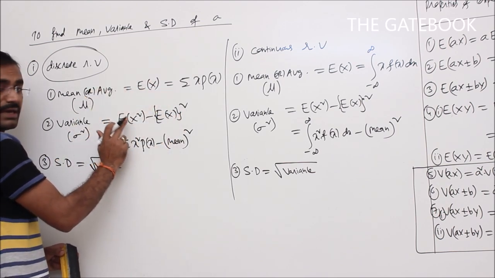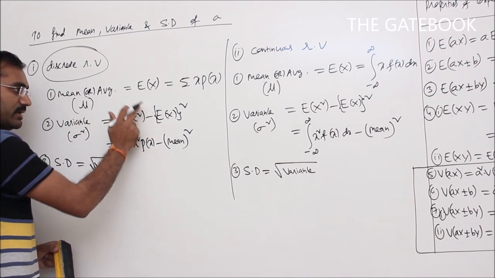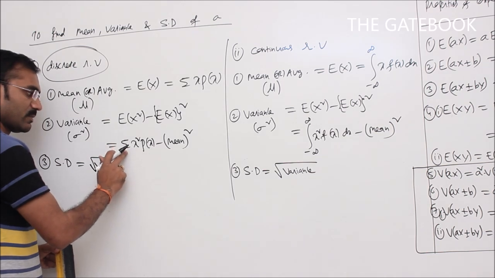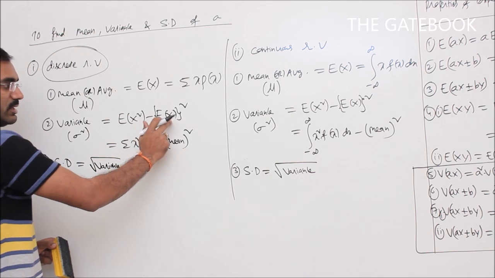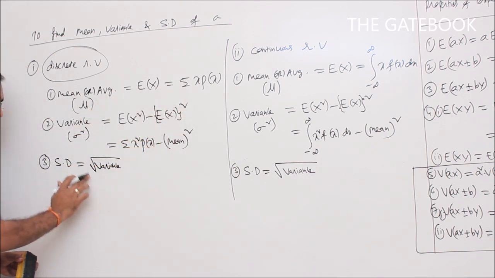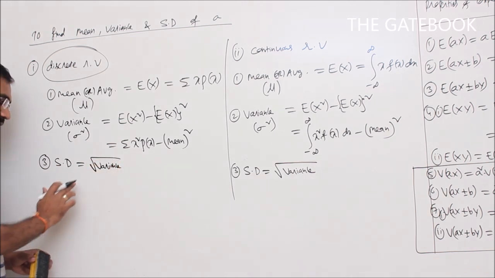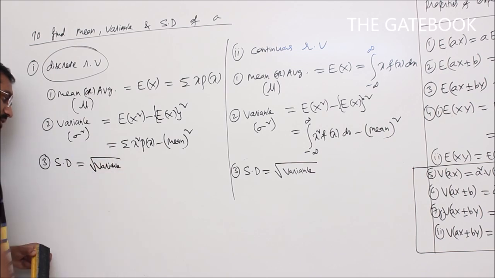E of x square is evaluated as summation x square into p of x. So variance is summation x square p of x minus mean square, because E of x is the mean. Standard deviation is the positive square root of variance, so standard deviation cannot be negative. Take only the positive square root of variance, that will give the standard deviation.